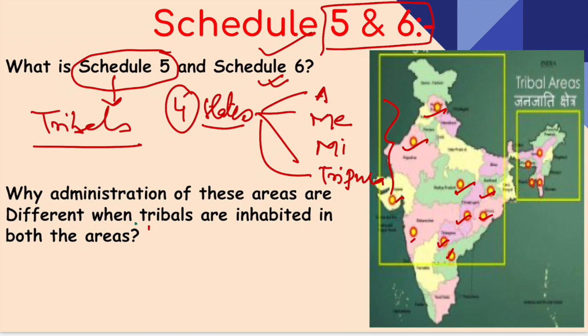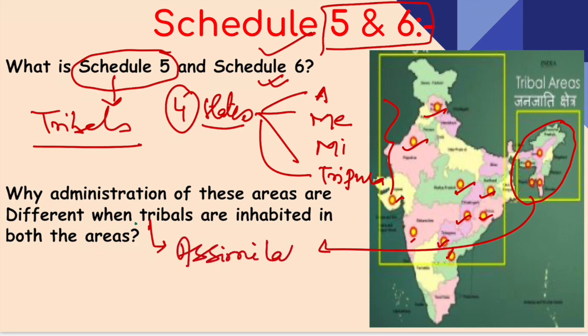Now the question which comes to your mind is, why is there such a distinction when tribals inhabit both areas? The answer is that the tribals in these four states, which are under the administration of Schedule 6, have not been assimilated into the mainstream culture.